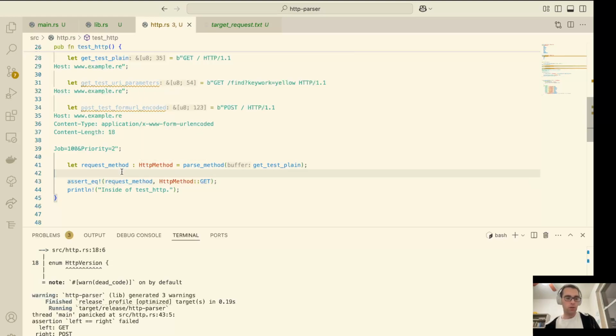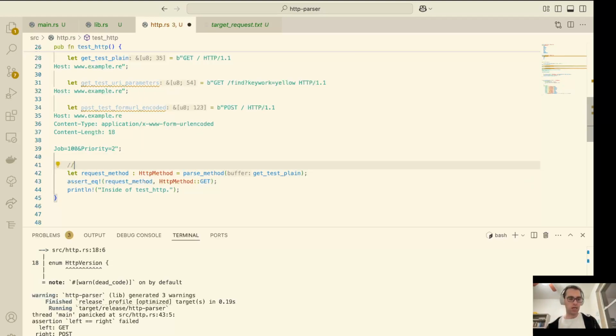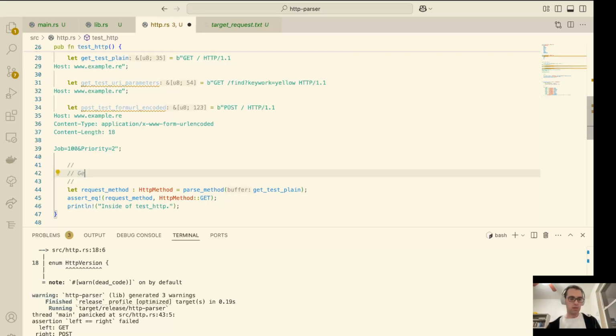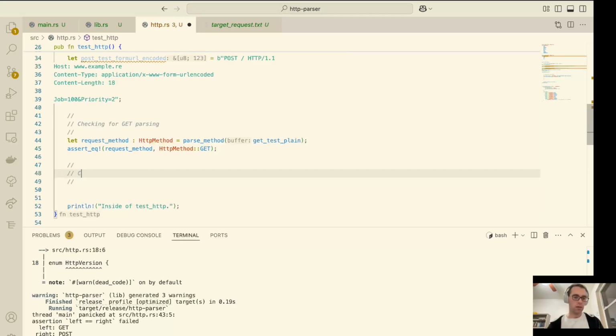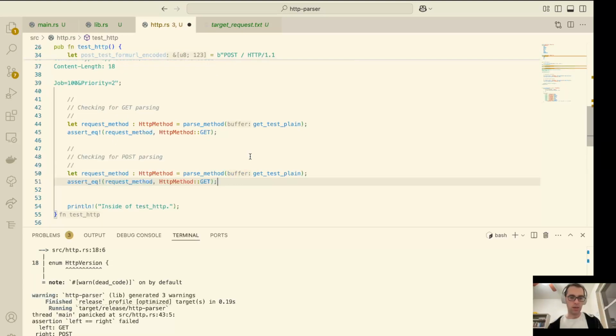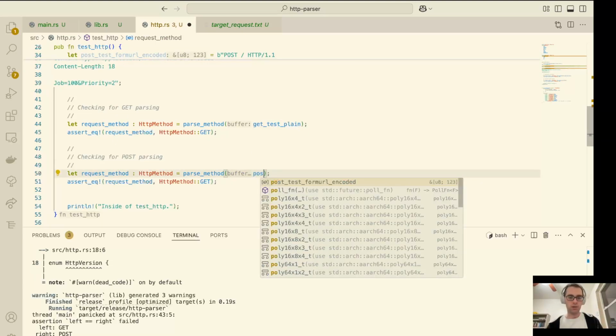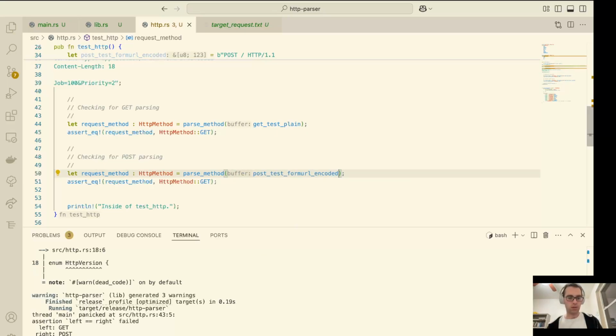We can also do another check. So let's add a comment here: checking for get parsing. We should expect that if we pass in a different one, here, let's copy this, save ourselves a little bit of copy paste. Checking for post parsing. And we want to pass in post test form URL encoded. Cool. We should be comparing that against a post.